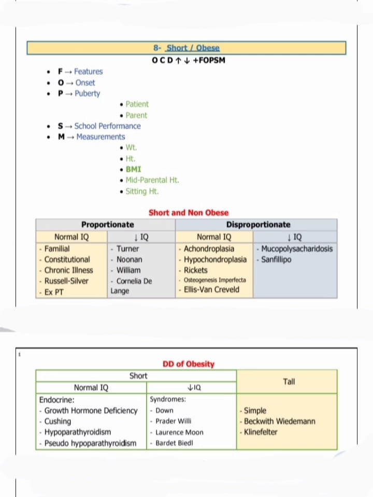Now tall stature with obesity can be simple obesity, Beckwith-Wiedemann syndrome and Klinefelter syndrome. In Beckwith-Wiedemann, there is hypoglycemia, the child is macrosomic at birth, and has hemihypertrophy; development is also commonly affected. Simple obesity is common. In Cushing syndrome, the child may be taking steroids for chronic conditions like bronchial asthma, nephrotic syndrome, SLE, JIA. So this is all about short and obese analysis. Thank you.